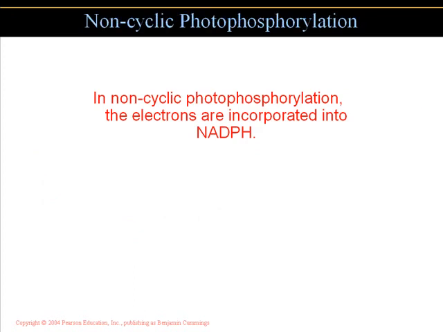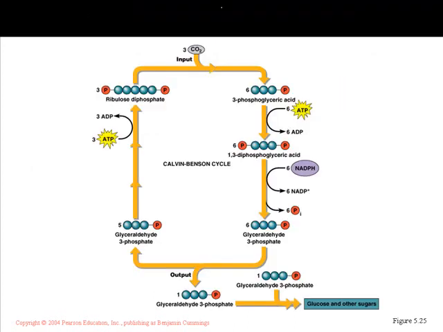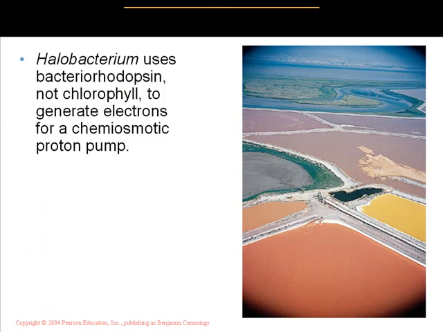In non-cyclic photophosphorylation, electrons are incorporated into NADPH. NADH, you've seen, is a high energy compound. Now we're phosphorylating it, producing NADPH. Again, light is required. You see chlorophyll is still used. The electrons are excited and still pass down the electron transport chain. NADPH is given off, and ATP energy production occurs in non-cyclic photophosphorylation as well. But again, light is required, and chlorophyll is required for this pathway to work.